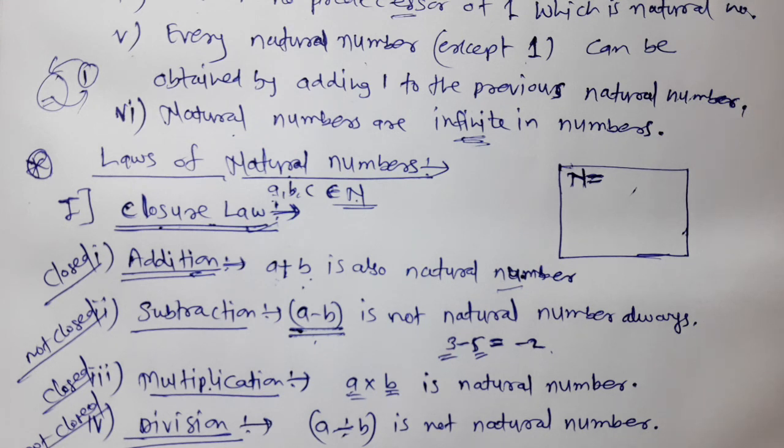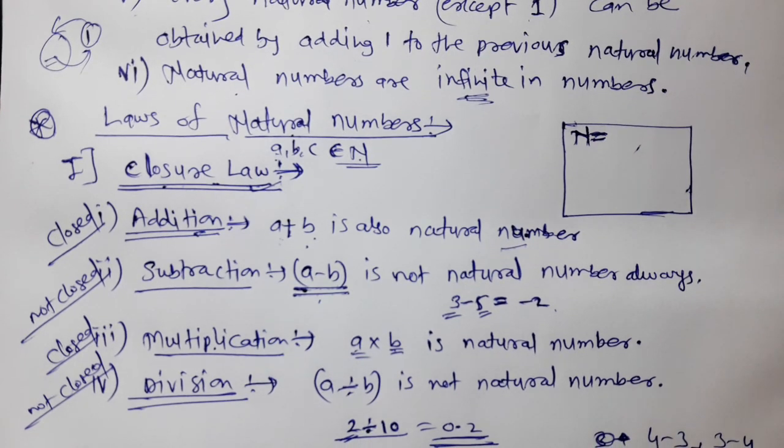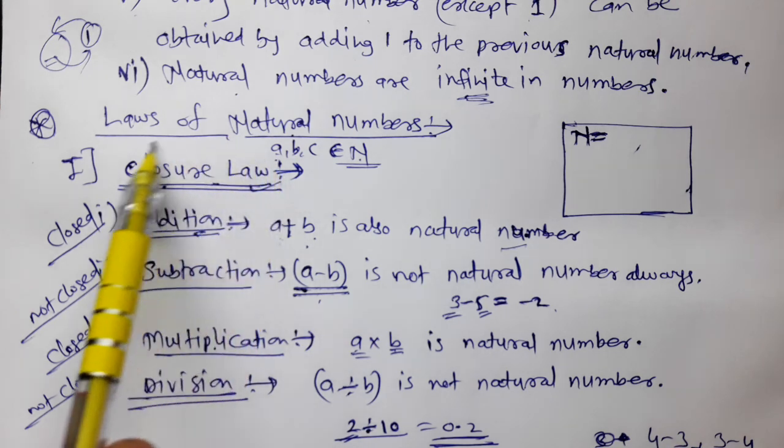Now the next point is laws of natural numbers. The first law is the closure law. Closure means closed.